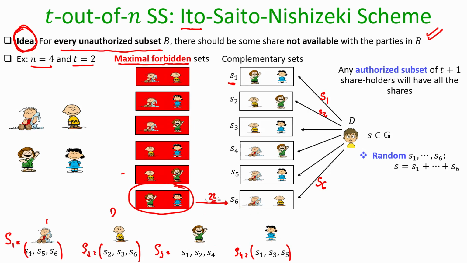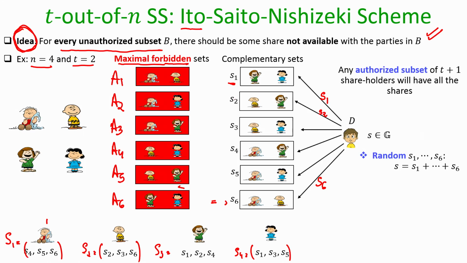So that is why you can focus on any unauthorized collection of T number of shareholders. With respect to them, there is at least one Si which is missing, and hence it could be any candidate secret from the group which the dealer could have shared. That means if A1 is trying to learn, they will fail to find out S1. If A2 is trying to learn, they will fail to find out S2 and so on.